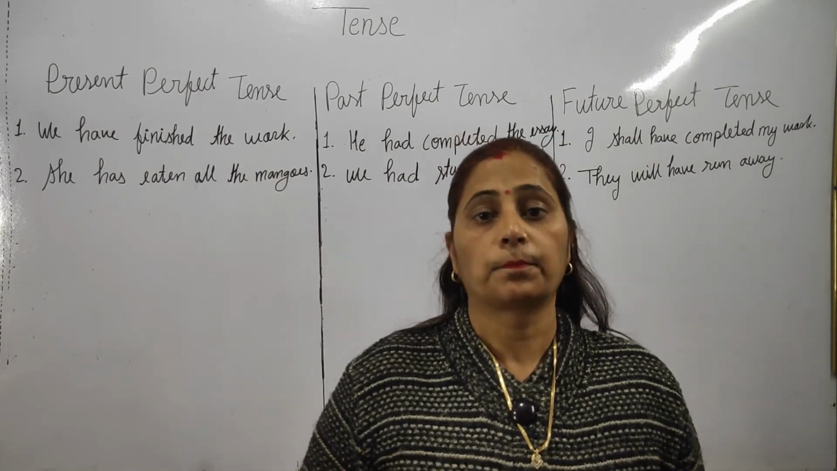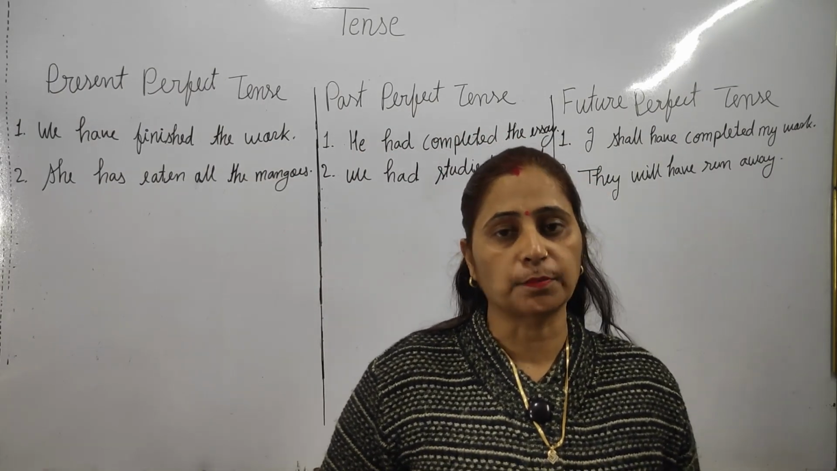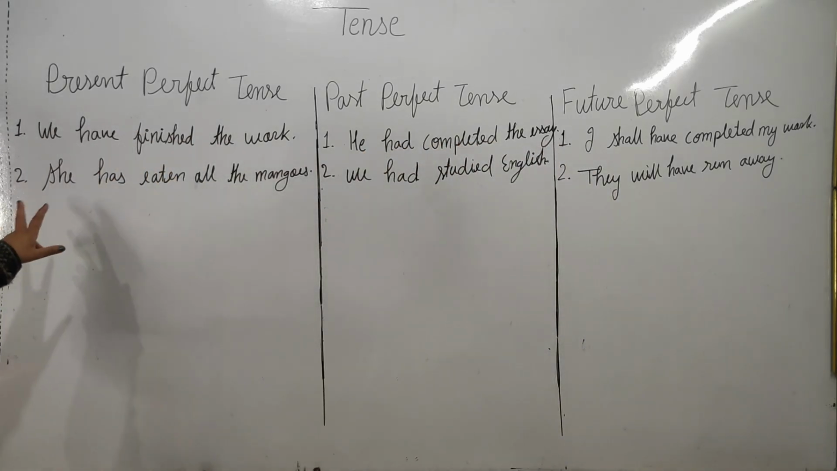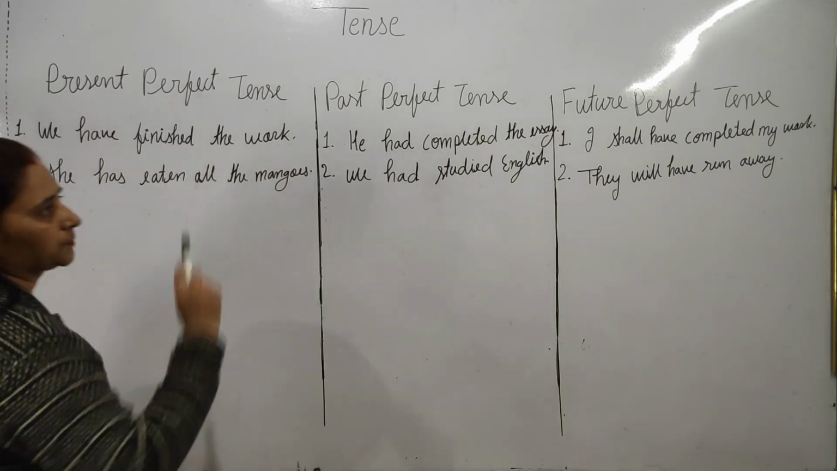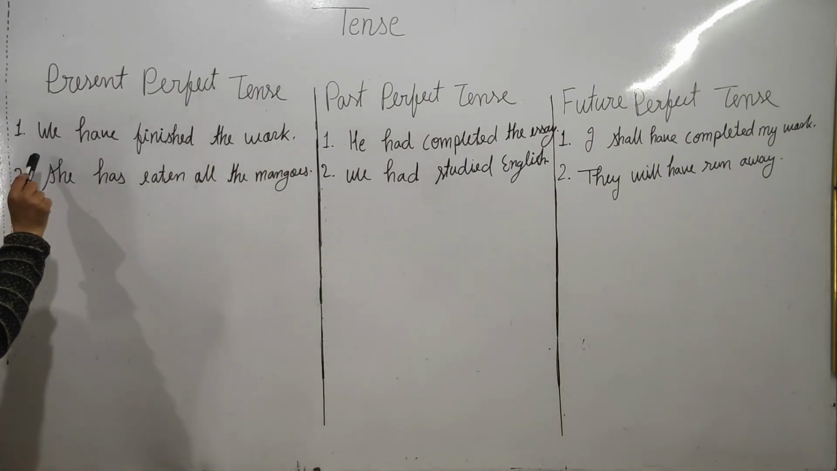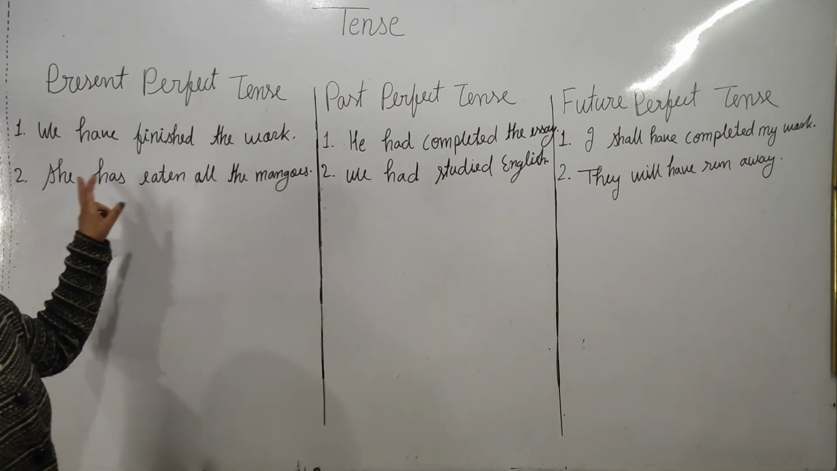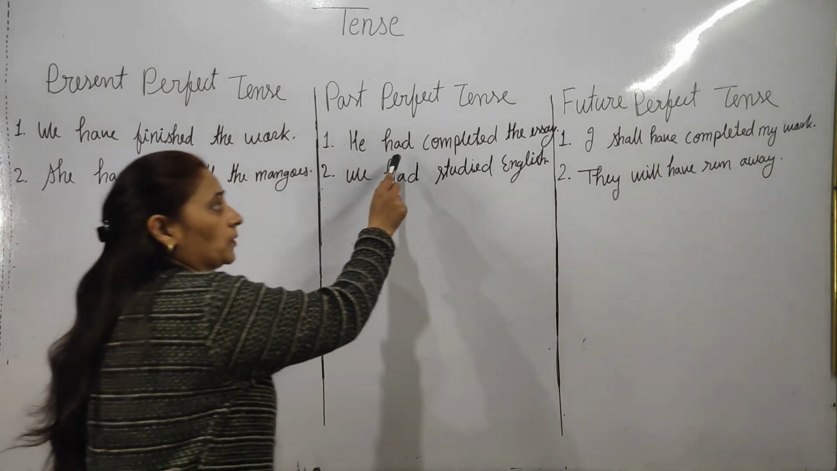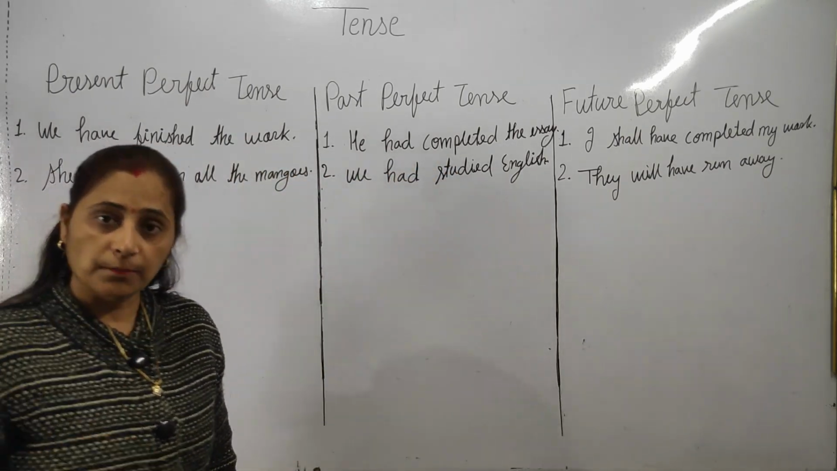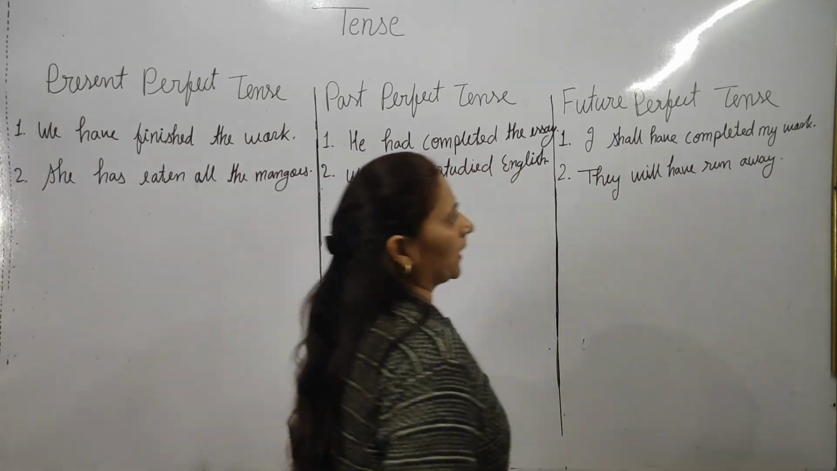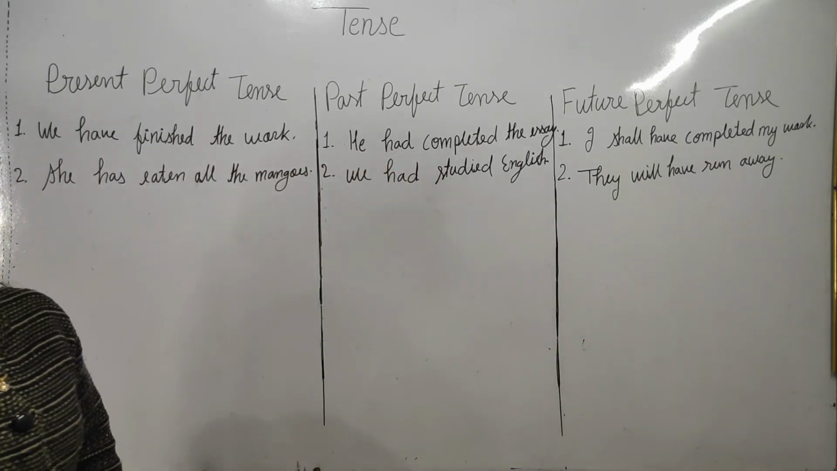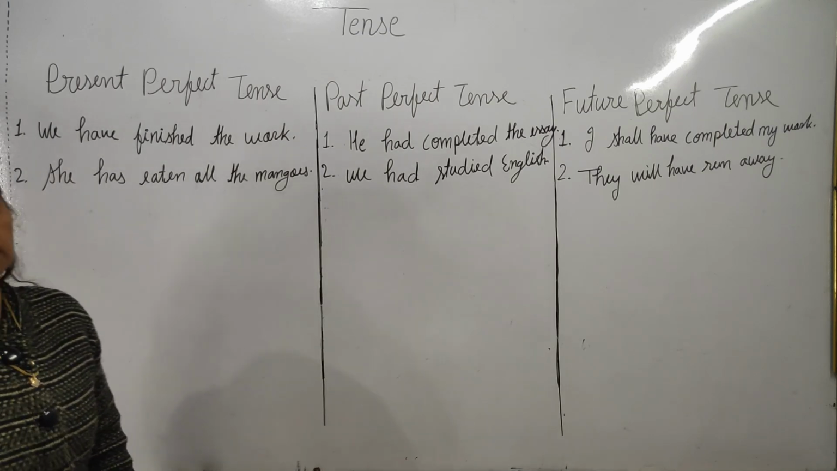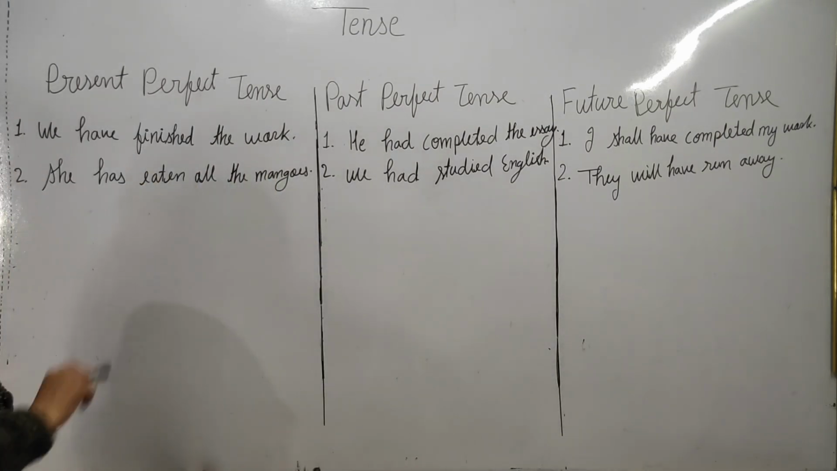Now we will learn perfect tense: present perfect, past perfect and future perfect tense. As you can see here, I have written two examples for present perfect, past perfect and future perfect. So you can learn here the verb and the helping verb. Which helping verb and which verb we will use in present perfect, in past perfect, and in future perfect. So comparatively we will learn all the perfect tenses.